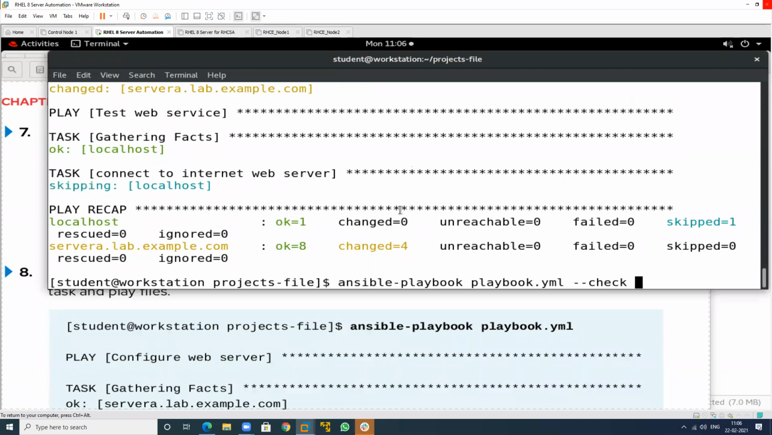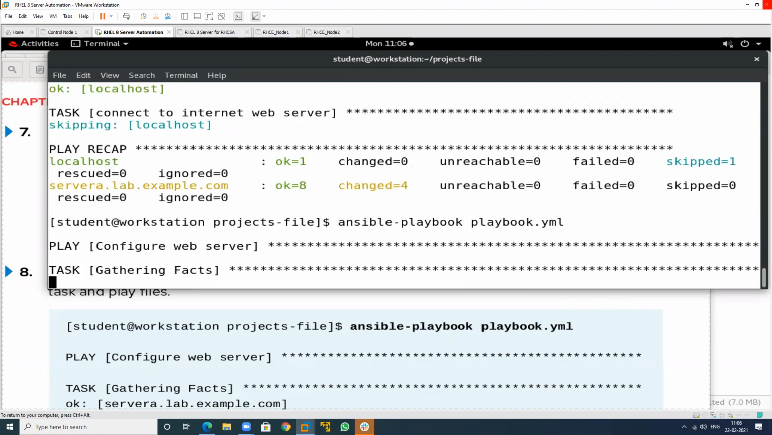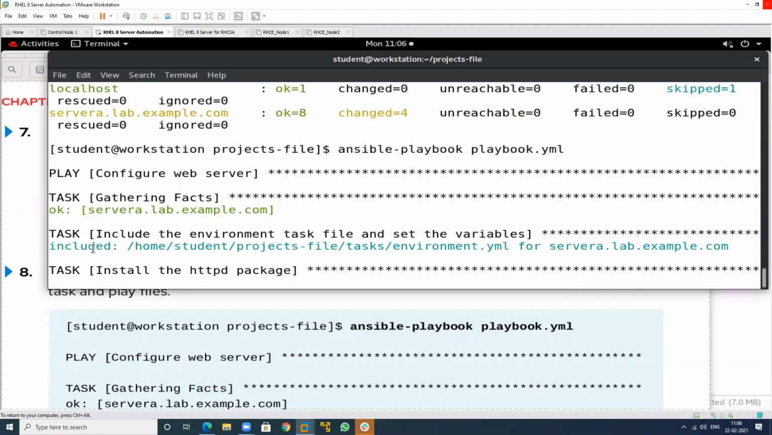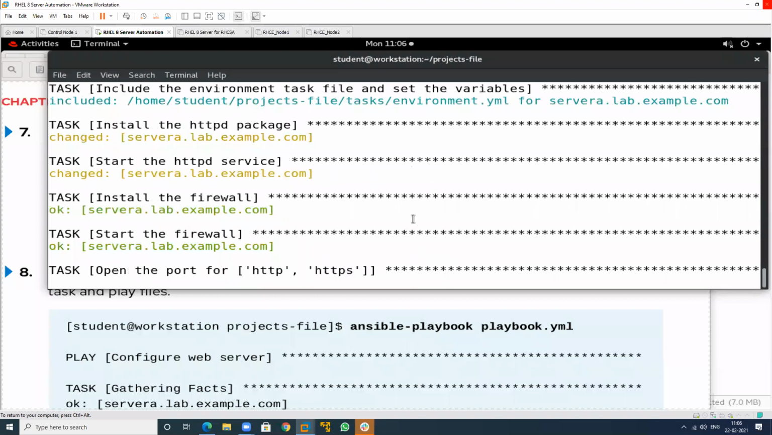When we run this, then this particular playbook will start. So it will take the web server also. Yes. So when we start this, then check. It will also include this particular task and install the package, start the service, firewall, and now this task has been completed. See this, there is no escape.